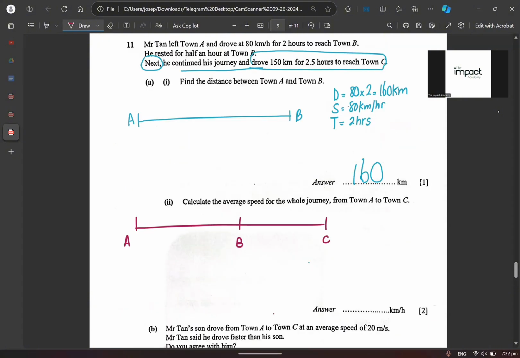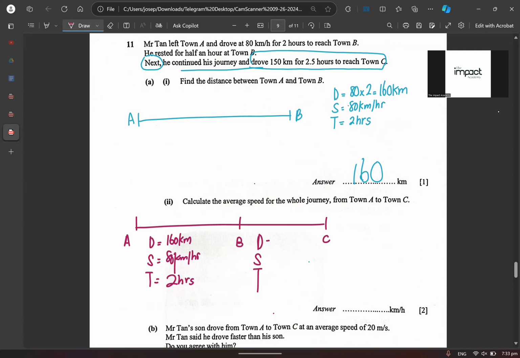Okay, so over here, we know that the DST for the first one is actually equals to 160 kilometers. Make sense? Speed is actually equals to how much? 80 kilometers per hour. Agree or disagree? Time is 2 hours, right? Do the same DST over here. What is my distance for the second part? My distance for the second part is 150 kilometers. Do you understand what I'm saying now?